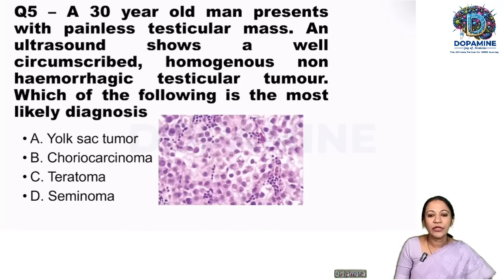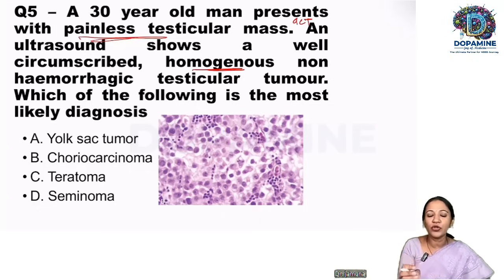Okay. So the next question, another simple, straightforward question only. A 30-year man presented with a painless testicular mass. So whenever we use the term painless mass, we are looking at a germ cell tumor. Ultrasound shows a well-circumscribed, homogeneous, non-hemorrhagic mass. See, remember the keyword. Homogeneous means the tumor is having the same color across and there are no areas of hemorrhage.